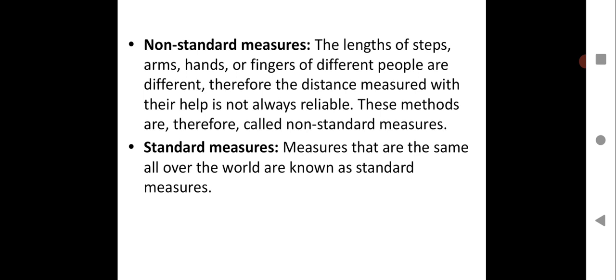Where you are using your hands, arms or fingers, that method is an arbitrary, non-standard way, because the measurements of hands, arms and fingers will be different. It depends upon the sizes of the people, so that is not at all reliable, children. That's why they are called non-standard measures.